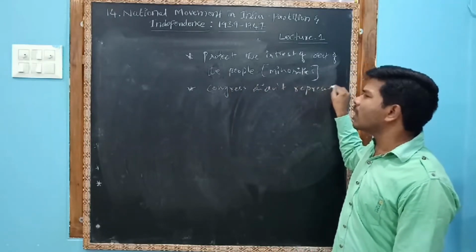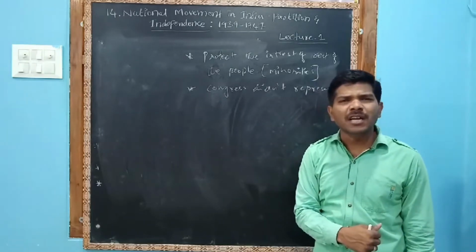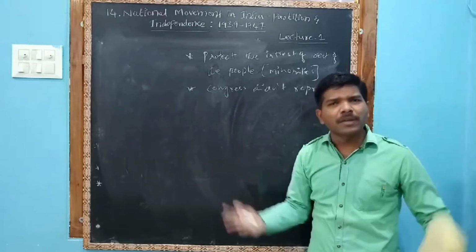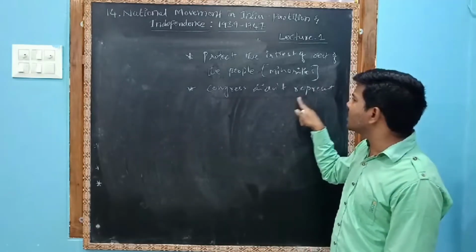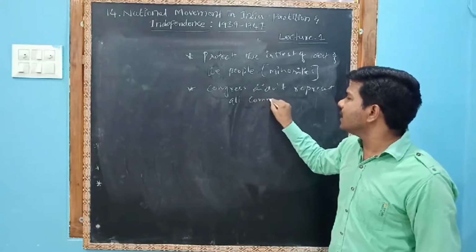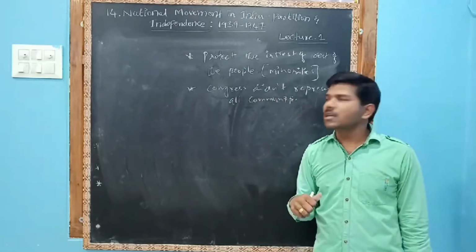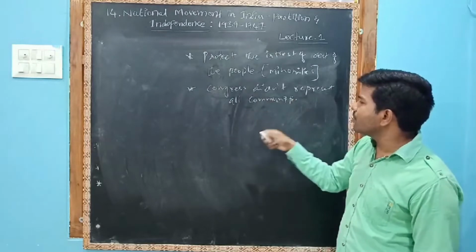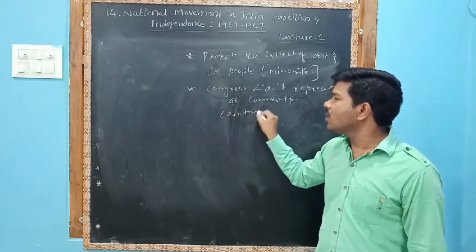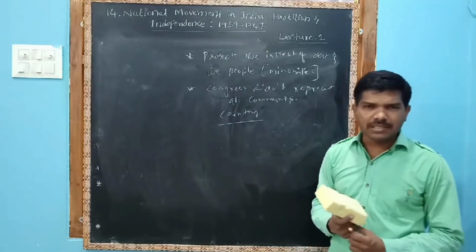Why are you all coming to Congress? Is Congress the only one party in India? No, a number of parties are there. We have to meet so many persons. So Congress did not represent all communities in India. Congress did not represent all communities, which means Congress did not represent the country. This statement was given by the British officials.